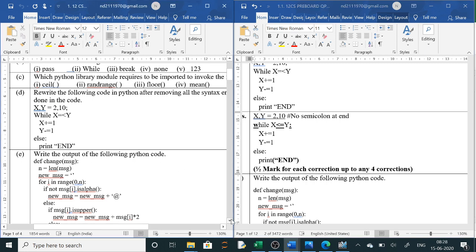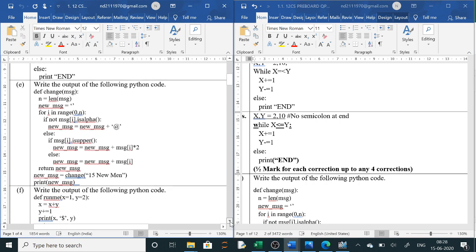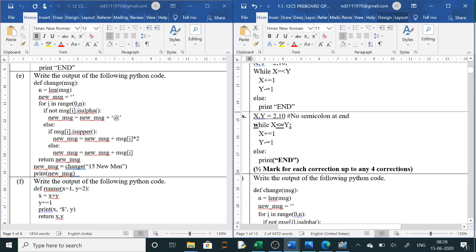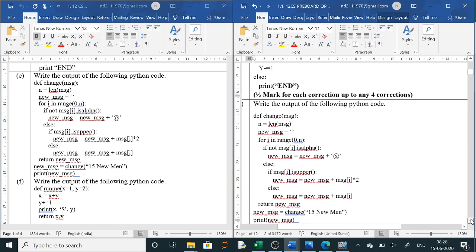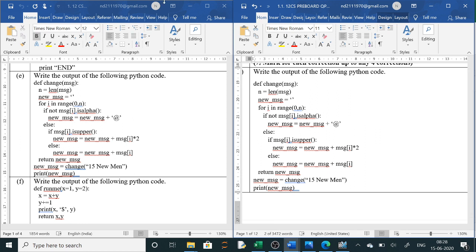Next question is write the output of the following Python code. Now here go through the program and see what they have asked you to do. Clear? I'm giving you 1 minute. You just go through the program, and normally what we do is we will come here in the main program, new message, it is returning the value, calling change function, passing 15 new men. So here in message 15 new men will come.